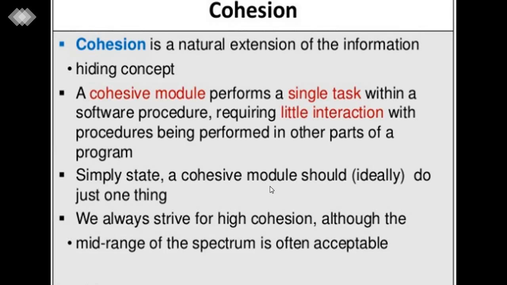Cohesion is a natural extension of the information hiding concept, and we can say a cohesive module performs a single task within a software procedure, requiring little interaction with procedures being performed in another part of a program. Simply stated, a cohesive module should ideally do just one thing. We always strive for high cohesion, although the mid range of the spectrum is often acceptable.